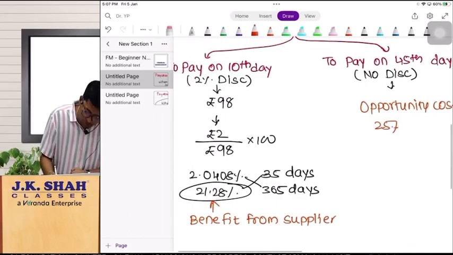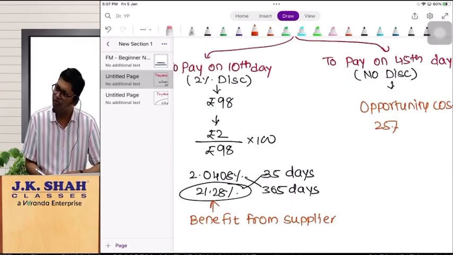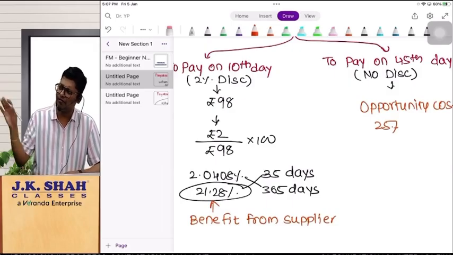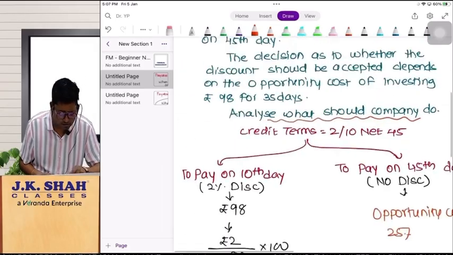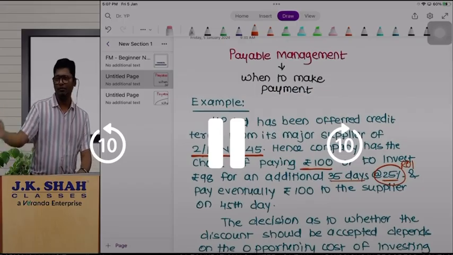Here the opportunity cost is greater than the benefit offered by the supplier. That's why the company should make payment on the 45th day rather than the 10th. That conclusion we need to write after this. Understood till this point? Please copy this. Based on the same calculation, 2 sums are covered in our classwork.